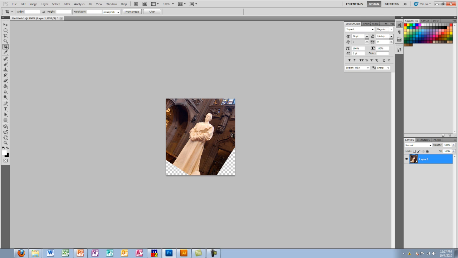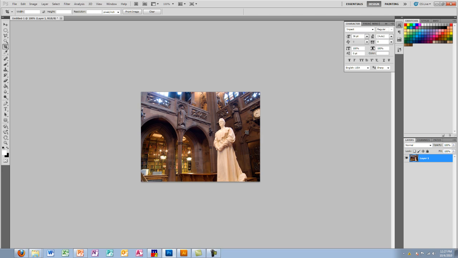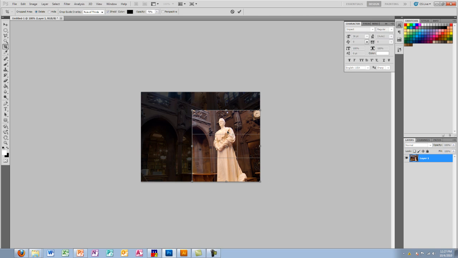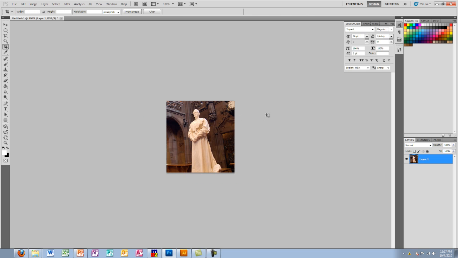This could be used for making image collages, for nifty little effects. I really don't use it that often, but I have found a couple uses for it when I'm doing an image collage. So I'm going to undo that and just go with the basic crop, and now as you can see, we have just the part of the image I wanted to keep.